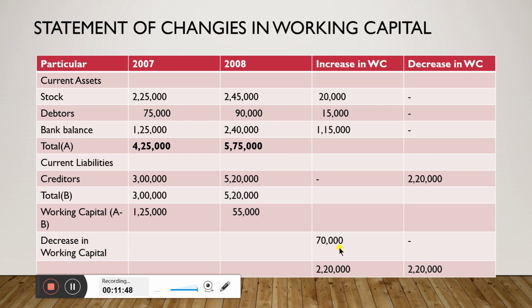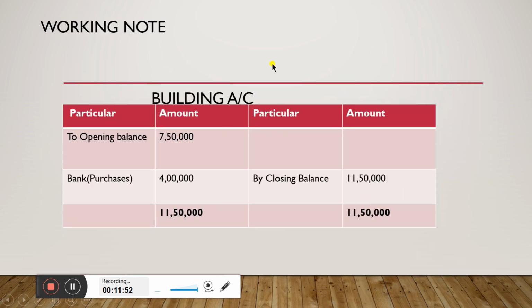Go to the working notes. Building account, opening balance 7,50,000. In the balance sheet, it is given in the 2007 year column, 7,50,000.